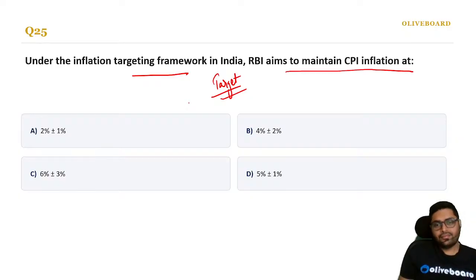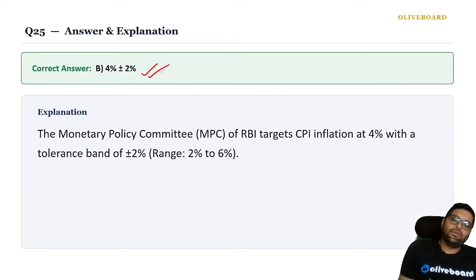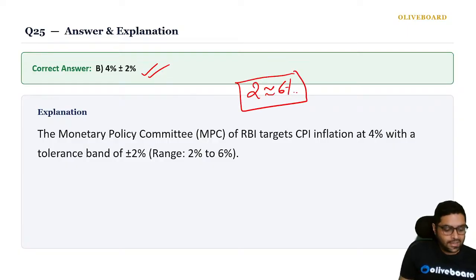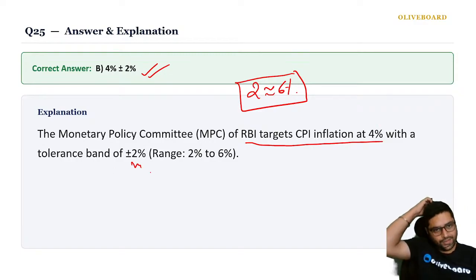Good. So it is 4 plus minus 2%. That is the band of 2 to 6%. Okay. Clear? Simple. Monetary Policy Committee of RBI targets CPI inflation at 4% with a band of plus minus 2%.